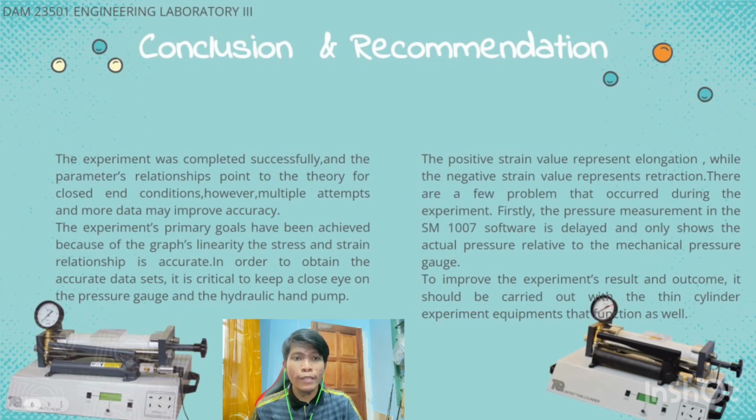There were a few problems that occurred during the experiment. Firstly, the pressure measurement in the SM107 software is delayed and only shows the actual pressure relative to a mechanical pressure gauge. The pressure is gently and steadily increased for a few seconds to allow the pressure reading in the SM107 software to match the real pressure in the thin cylinder before the strain gauge data are recorded.